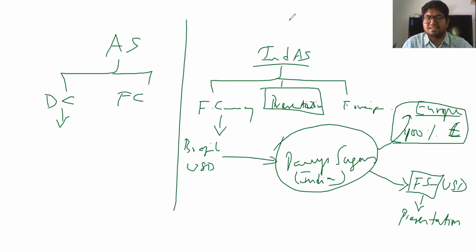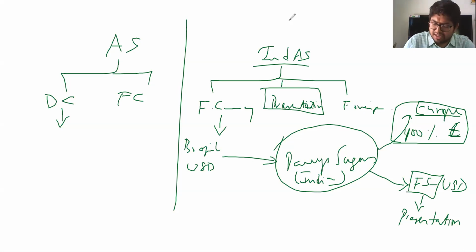Second, any other currency is foreign currency. But when it comes to Ind AS, you have something called functional currency, in which your economic activities take place. Second, presentation currency, the currency in which you prepare your financial statements. Any other currency is called foreign currency. So these are the major differences between AS and Ind AS with respect to foreign exchange.